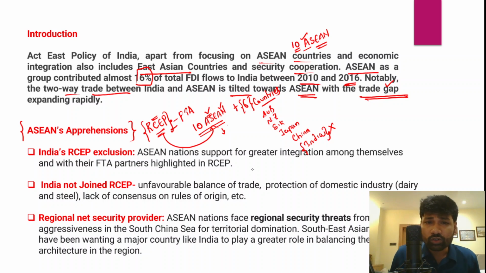And because of the unfavorable trade balance with countries like China and other countries in the Asian region, India is also strongly determined to protect its domestic industry, specifically the dairy and steel industry. So since India wanted to protect its domestic industry, India did not become part of the Regional Comprehensive Economic Partnership.